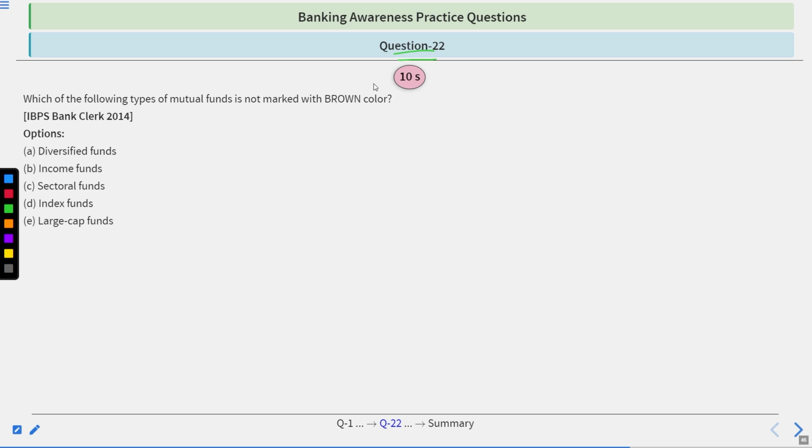Question number 22. Which of the following types of mutual funds is not marked with brown color? Diversified funds, income funds, sectoral funds, index funds, large cap funds. To answer this, you will have 10 seconds and I will give you the answer. Time starts now.